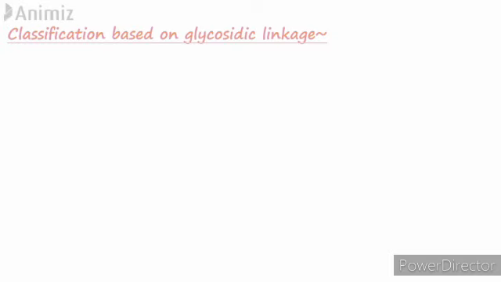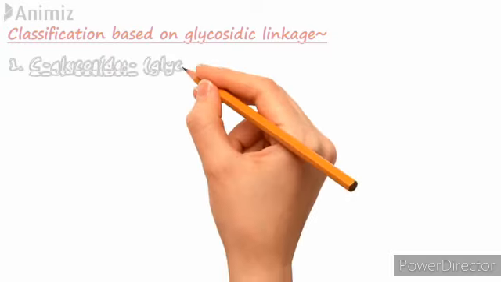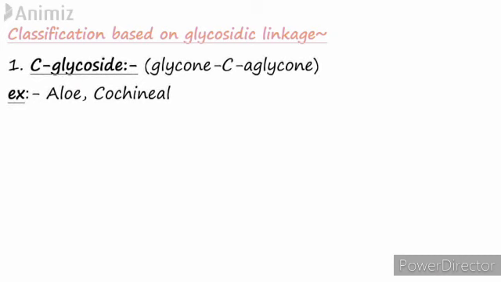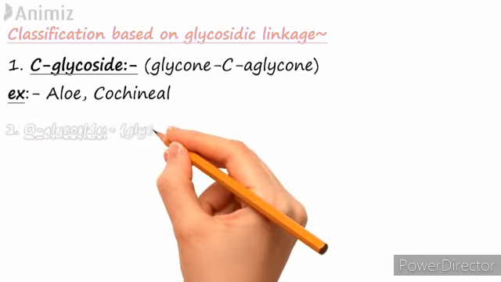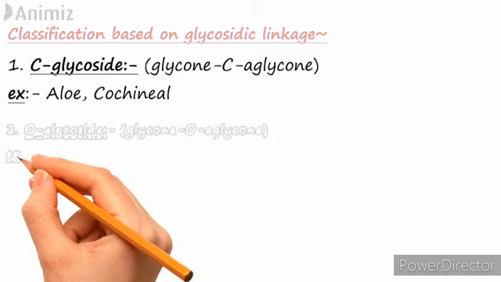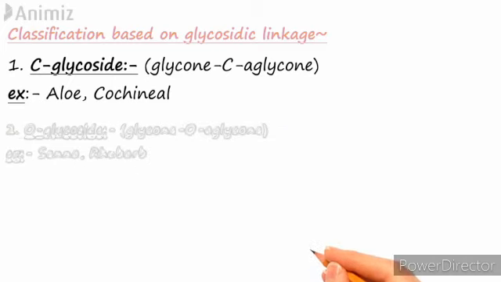The first one is C-glycoside. In this, the glycone part and aglycone part are joined together by a carbon atom. Examples of C-glycosides are aloe and cochineal. Second is O-glycoside. The glycone and aglycone part are joined by an oxygen atom. Examples of plants which contain O-glycosides are senna and rhubarb.